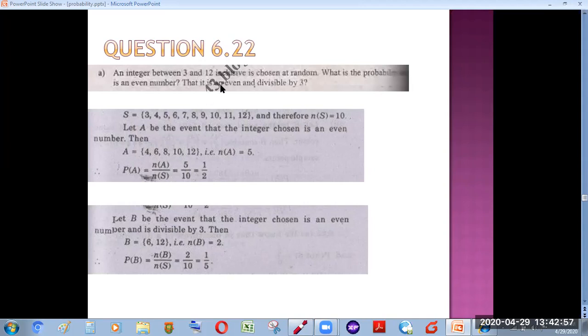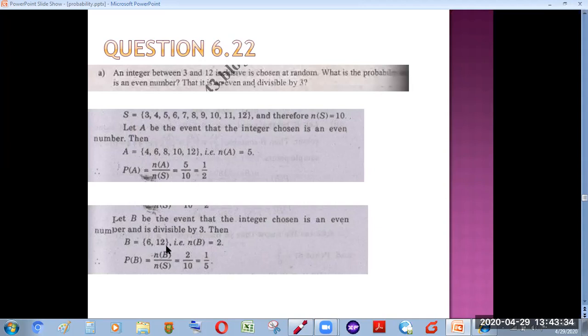Now the next part is, what is the probability that it is even and divisible by 3? We need to identify those numbers which are even and, side by side, divisible by 3. First of all, we define our event. Let B be the event that the integer chosen is an even number and is divisible by 3. How many numbers are there which are even? There are 6, 8, 10, 12, but they must be divisible by 3 as well. So there are only 2 numbers which are also divisible by 3.